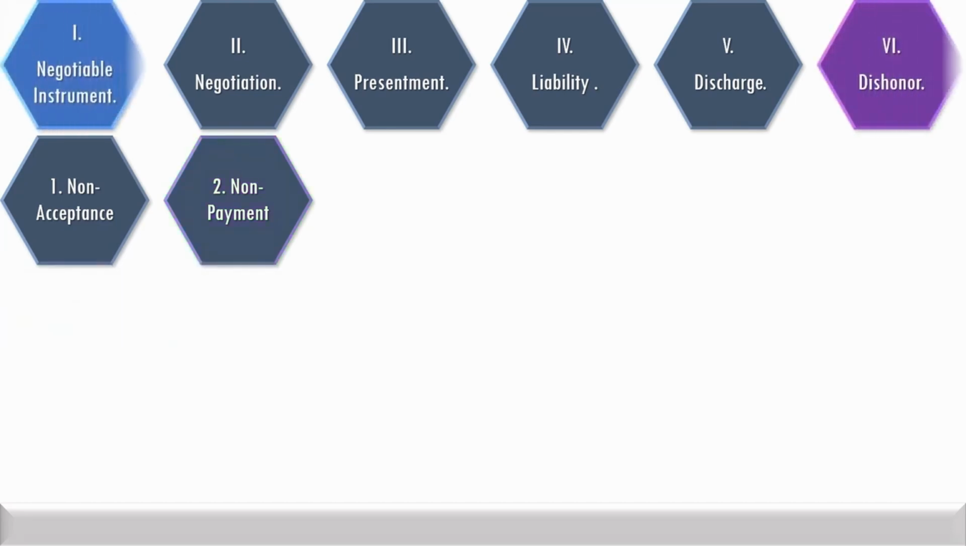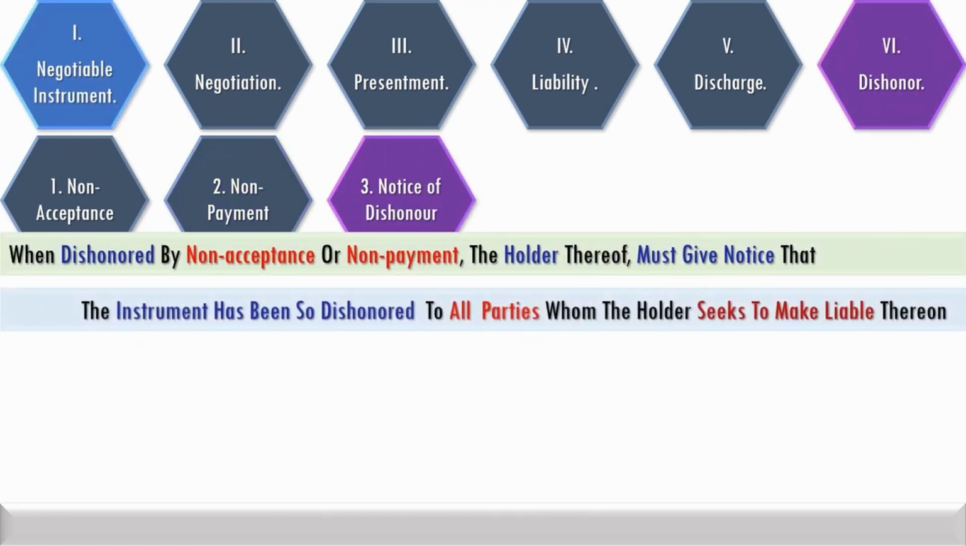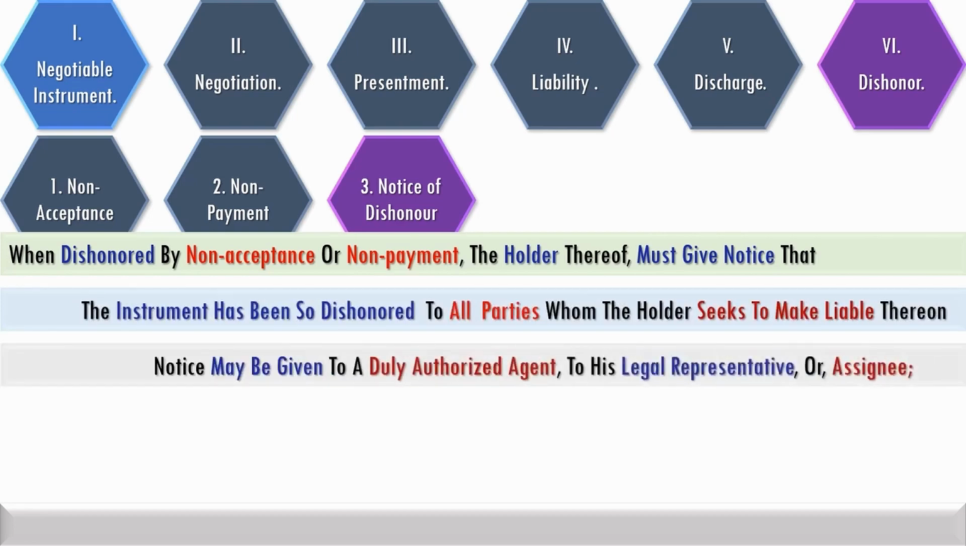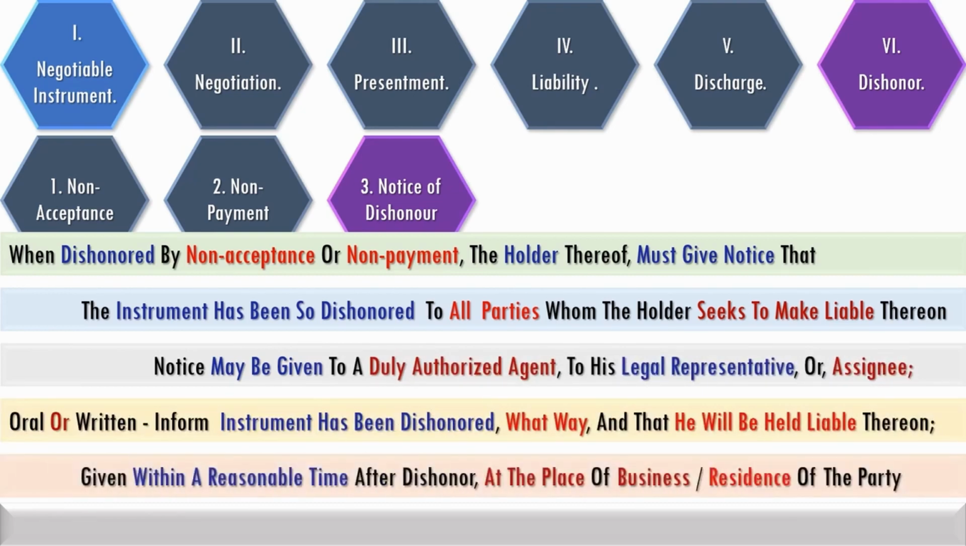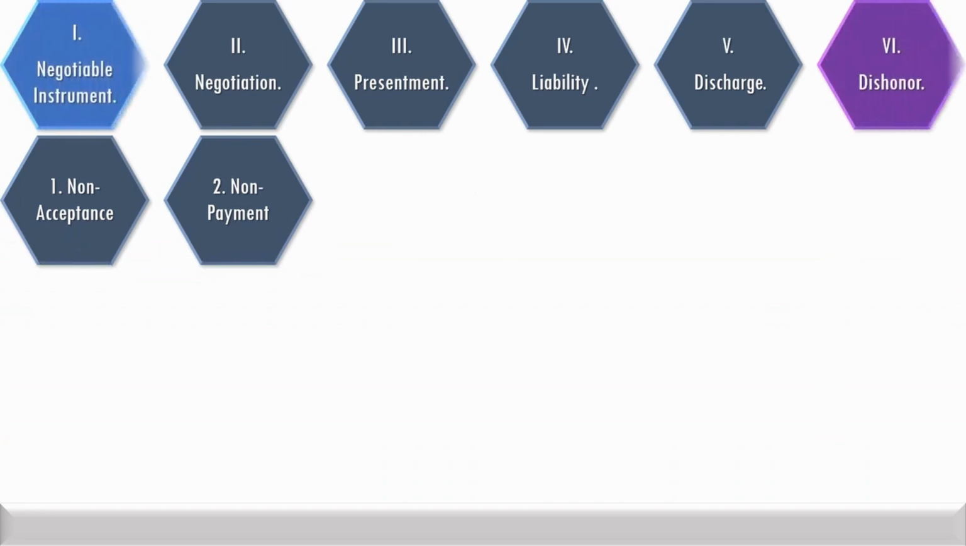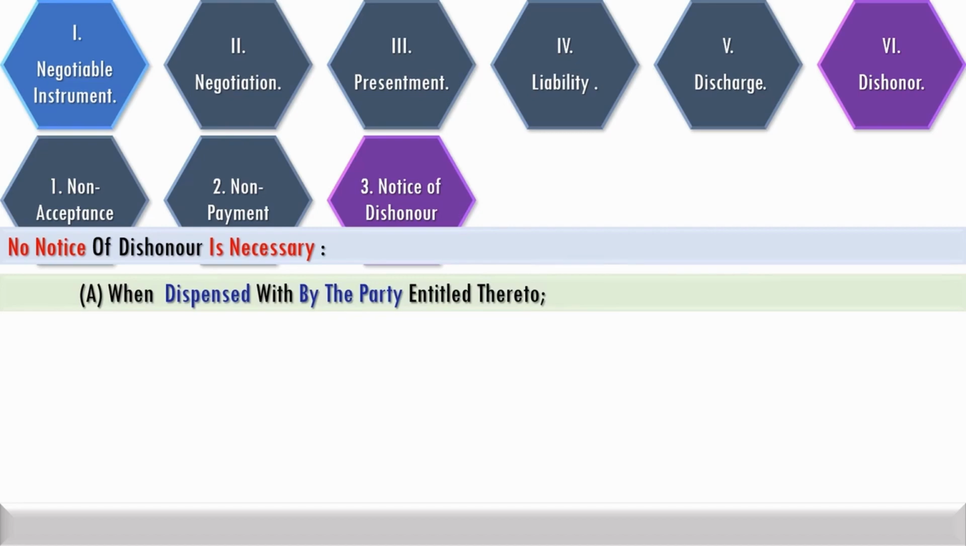When dishonored by non-acceptance or non-payment, the holder must give notice that the instrument has been so dishonored to all parties whom he seeks to make liable. Notice may be given to a duly authorized agent or the legal representative or assignee. It may be oral or written, but must inform that the instrument has been dishonored and that he will be held liable thereon. It is given within a reasonable time after dishonor at the place of business or residence of the concerned party.